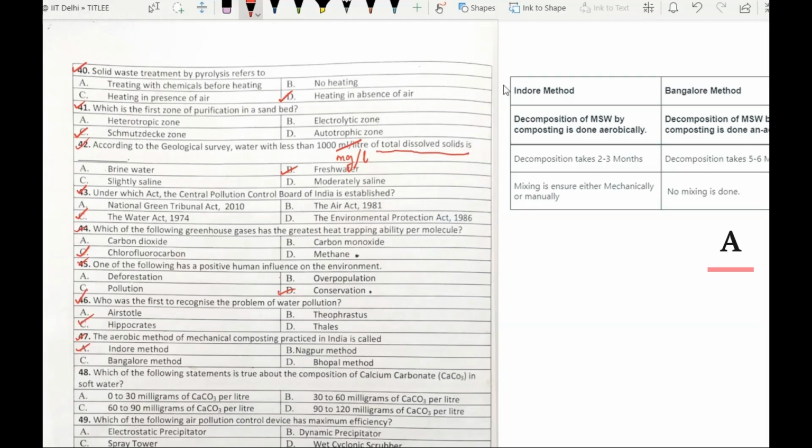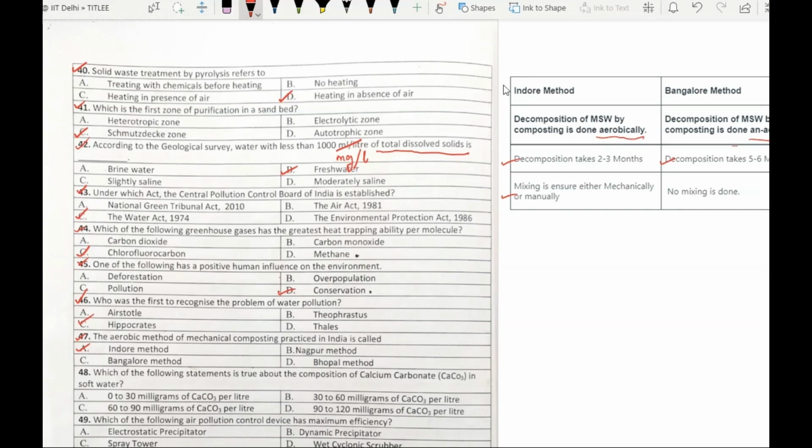Let's see the other differences as well. Since in Indore method the composting is done aerobically, decomposition is complete within 2 to 3 months. And since in Bangalore method composting is done anaerobically, the decomposition requires 5 to 6 months. Another difference is that in Indore method mixing is done, but in Bangalore method no mixing is done.